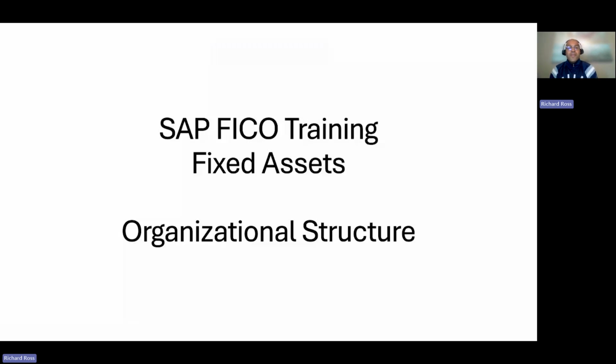Hi everyone, this is SAP FICO Training, and the topic of today is a part of SAP FICO: fixed assets.